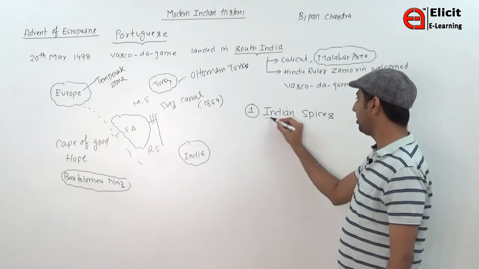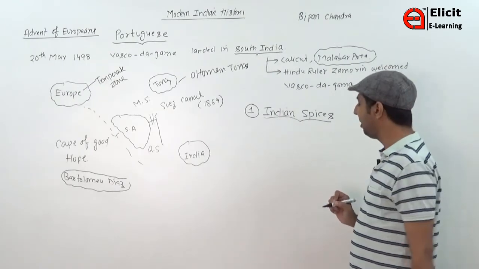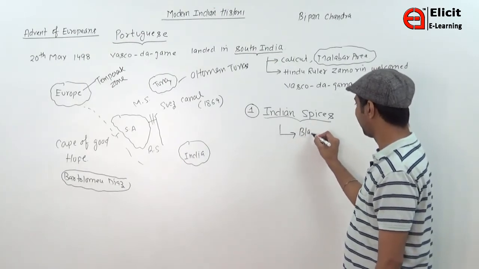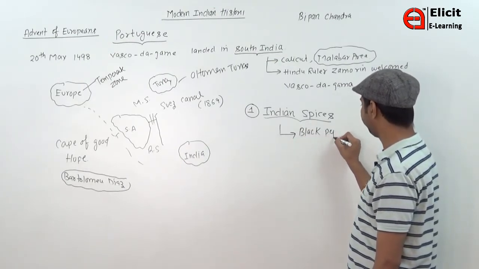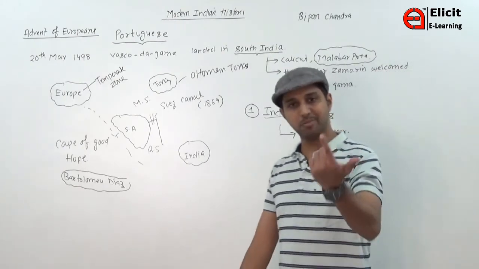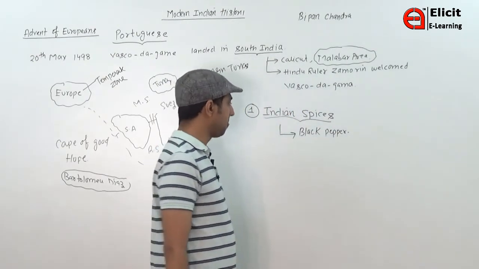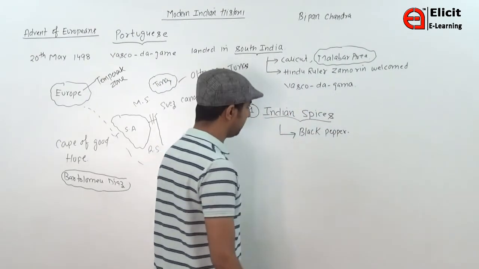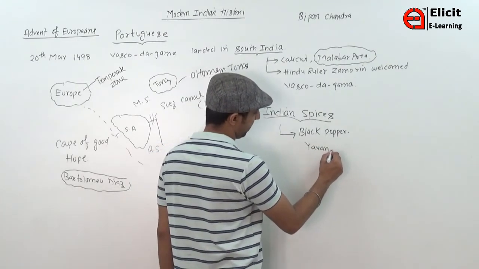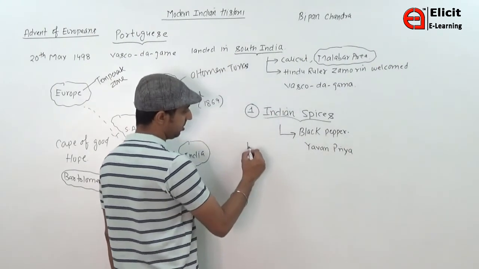So to buy Indian spices, they came to India. The most important Indian spice was black pepper. In ancient times, when the Romans came to India, they were also interested in black pepper, and since then it is known as Yavanpriya.